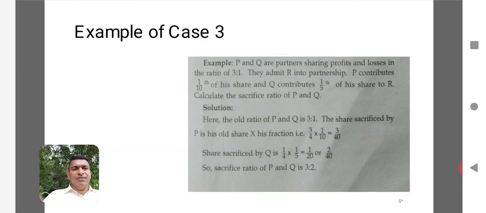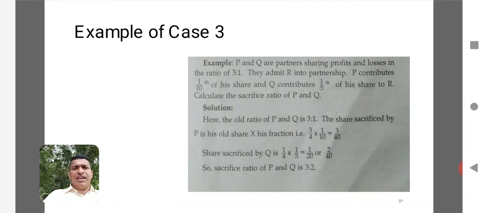Here his share is 3/4 and out of that he is going to sacrifice 1/10, that is equal to 3/40. And Q is sacrificing 1/5 of his share, in the sense he has a share of 1/4. 1/4 into his sacrifice, that is 1/5, that will be 1/20th or 2/40. Now the sacrifice made by P and Q will be 3/40 is to 2/40, or in simple form it will be 3:2.